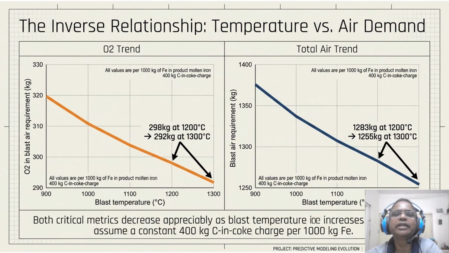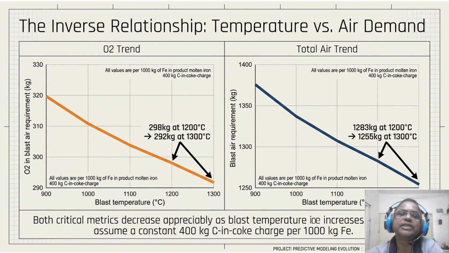So at 900 degrees, we need 1375 kg of air, as is clearly shown in the slide. At 1300, it is down to 1255 kg. So this is your operational map. It tells you exactly how much to throttle back the blowers as stove heat rises. So without this adjustment, you risk overheating the raceway and destabilizing your chemistry.